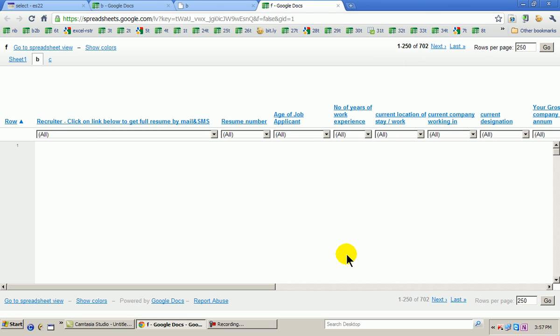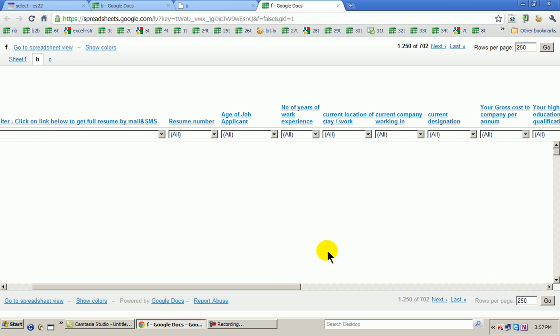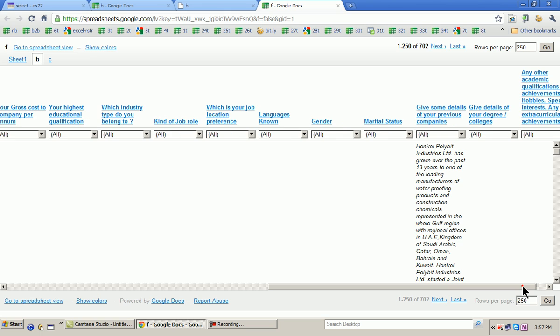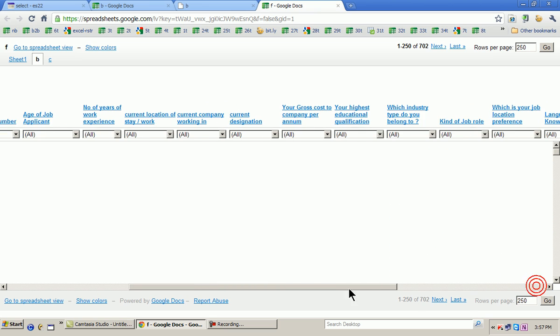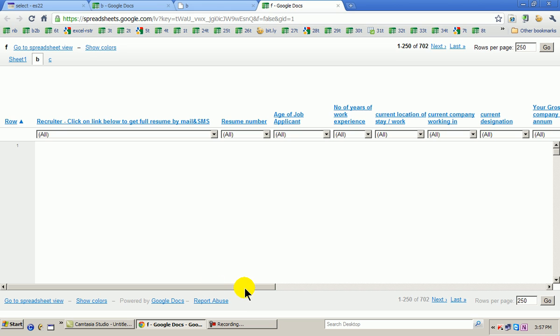The Excel resume, the advantage is that we do not need to upload physical resumes. The resume itself is uploaded automatically on the basis of so many parameters. You can see all these parameters here: job location preference, languages known, gender, marital status, all these are there. And the same thing, there is a link given here. I just need to go down to show you that link. Yeah, you can see the link one by one.